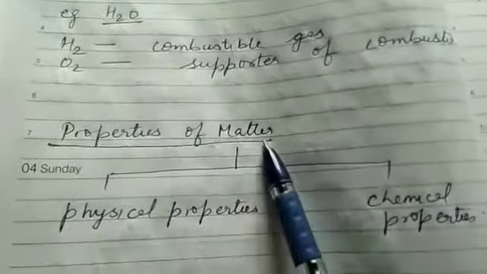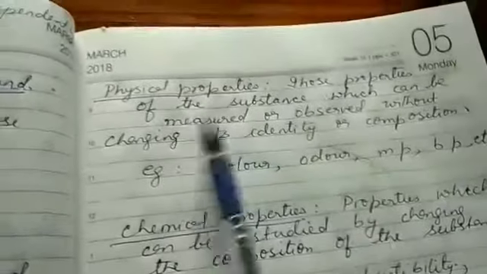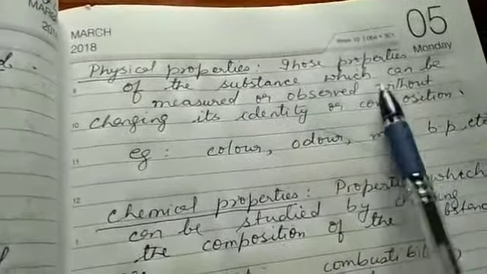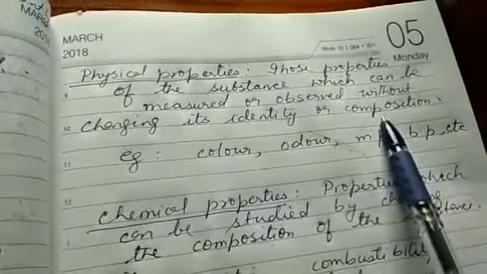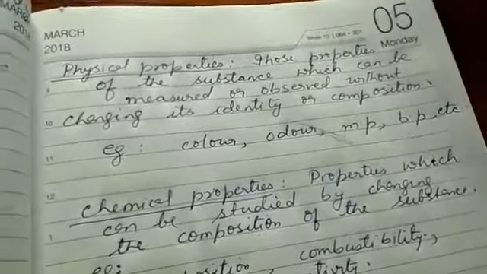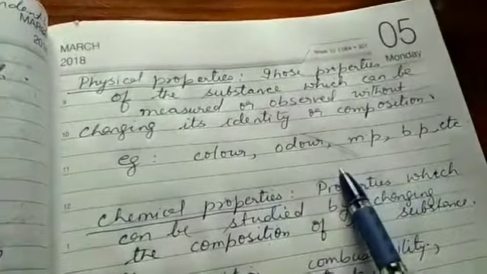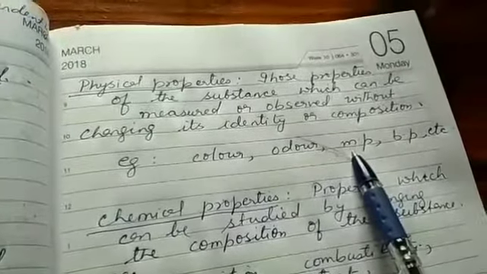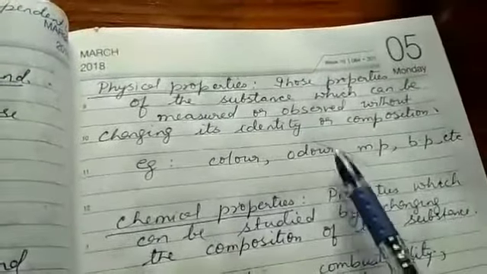Now, let us come to the properties of matter. What are the properties of matter? There are 2 types of properties of matter: physical properties and chemical properties. So what are physical properties? Those properties of the substance which can be measured or observed without changing its identity or composition are known as physical properties, like color, odor, melting point, boiling point. These are physical properties of matter, and we do not need to change the composition of water while studying its melting point, or boiling point, or the odor or the color.